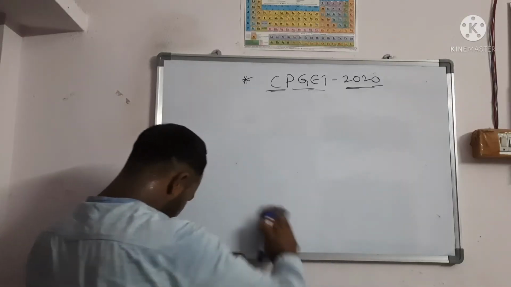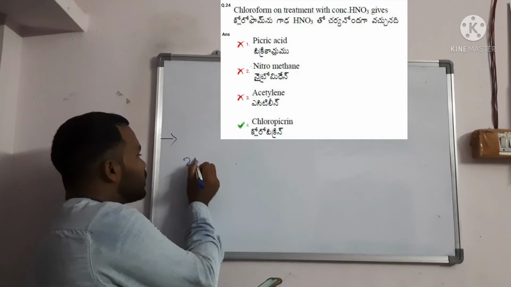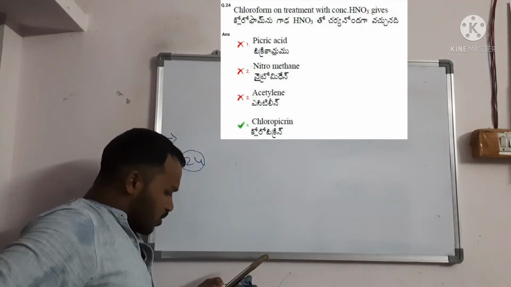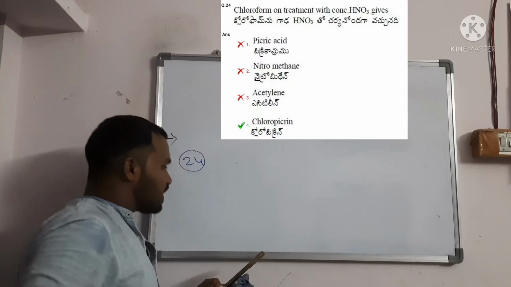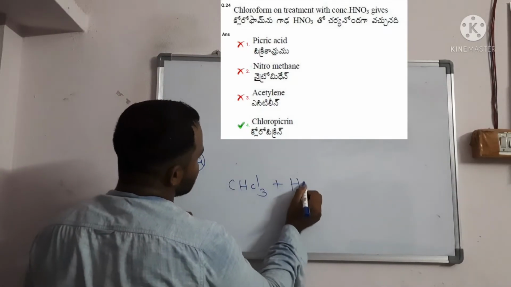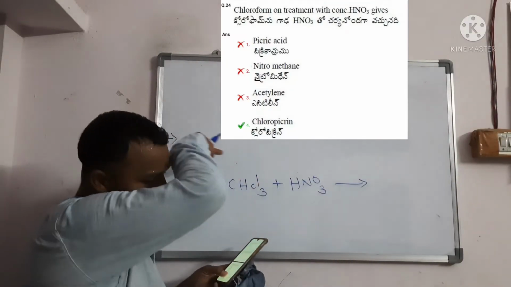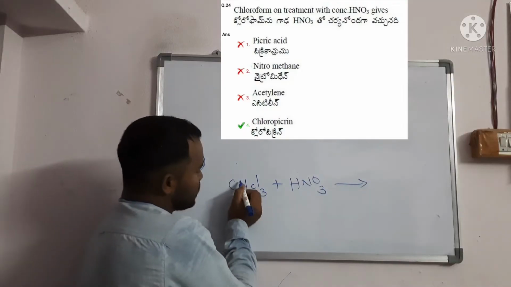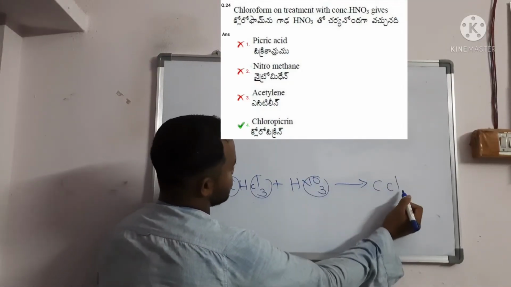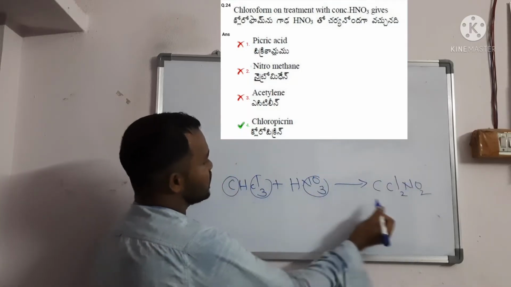Next, question number 24, chloropicrine. Chloroform on treatment with concentrated HNO3: CHCl3 reacts with HNO3 to form CCl3NO2, and the remaining product is HCl.